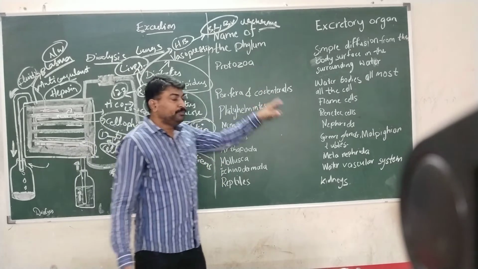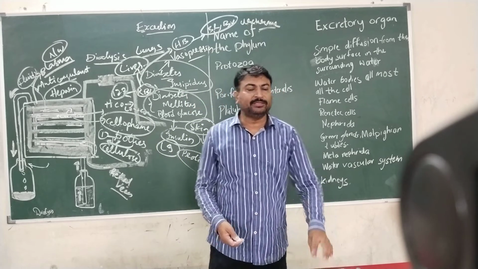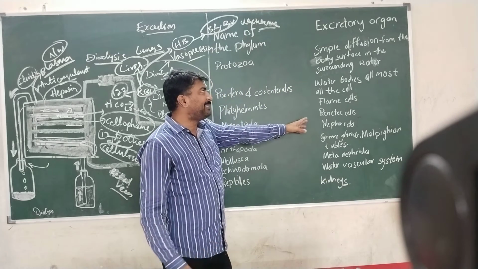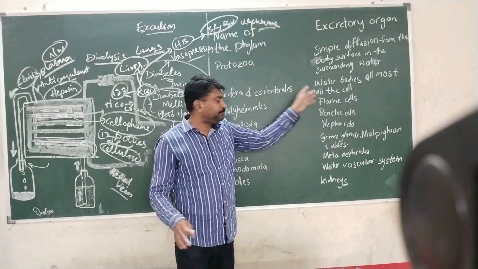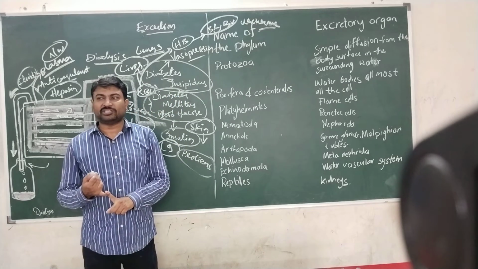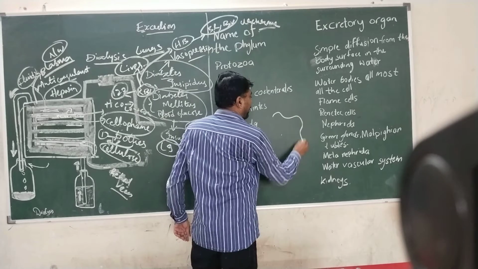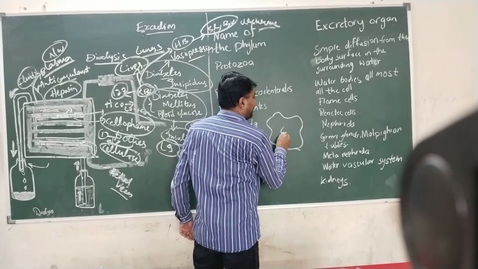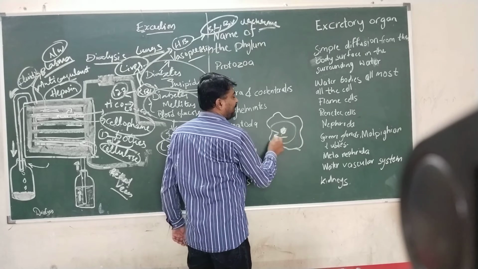And when it comes to animals other than human beings, there are several types of excretory organs present in them. Just a brief description about that. I think you might have studied the structure of amoeba. I will take amoeba as an example. Amoeba is of irregular shape. It consists of only cytoplasm and a nucleus.